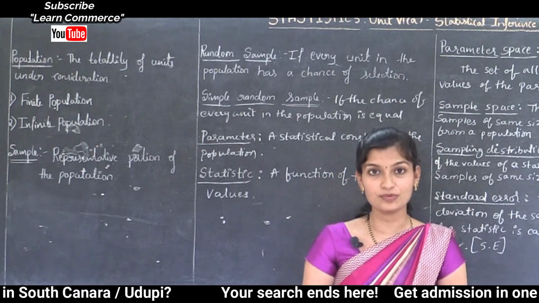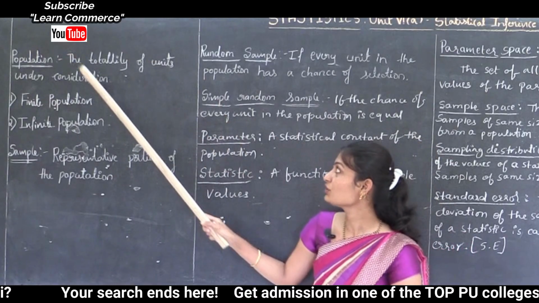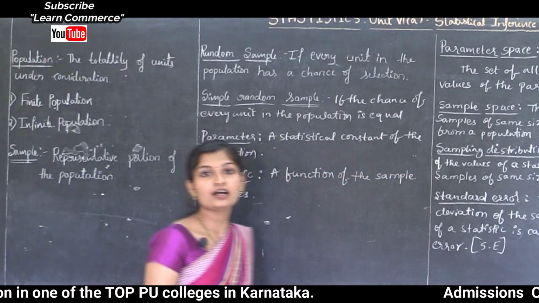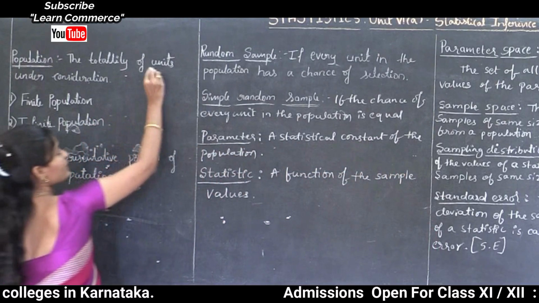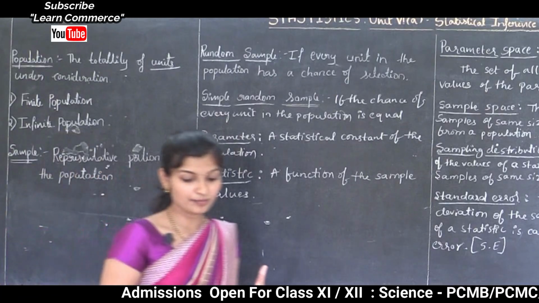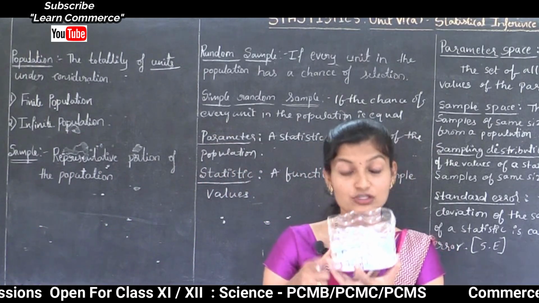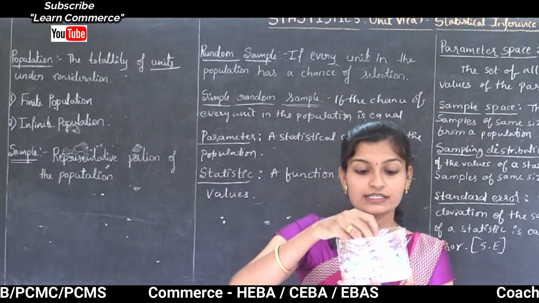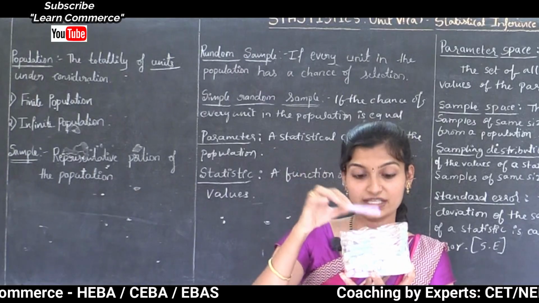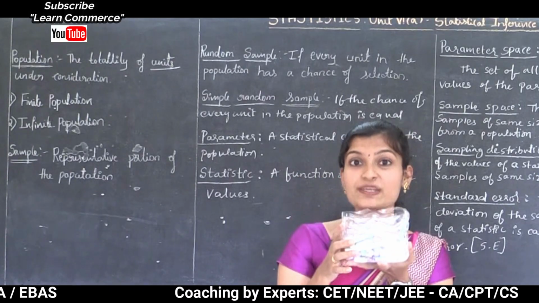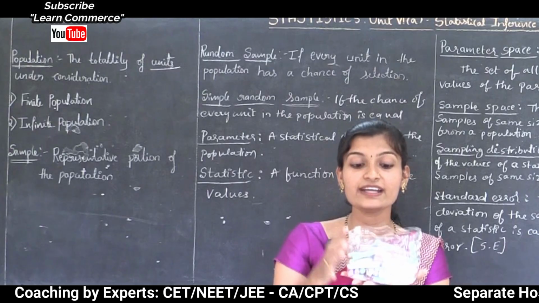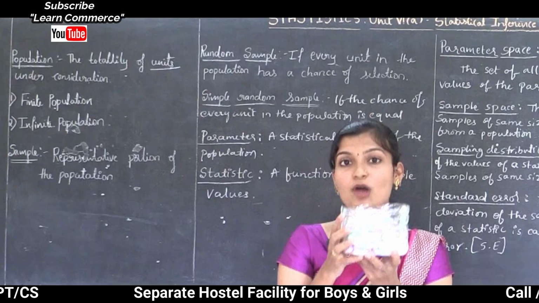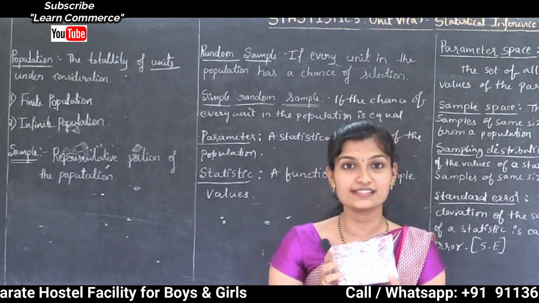First of all, what is population? Population is totality of units under consideration. Here, what is a unit? Units are nothing but objects. For example, this is one chalk box. In this chalk box, there are so many objects. This is one unit, this is one unit, and this is one unit. It means each chalk piece represents a single unit. If I consider total units together, then it is population. So population is totality of units under consideration.